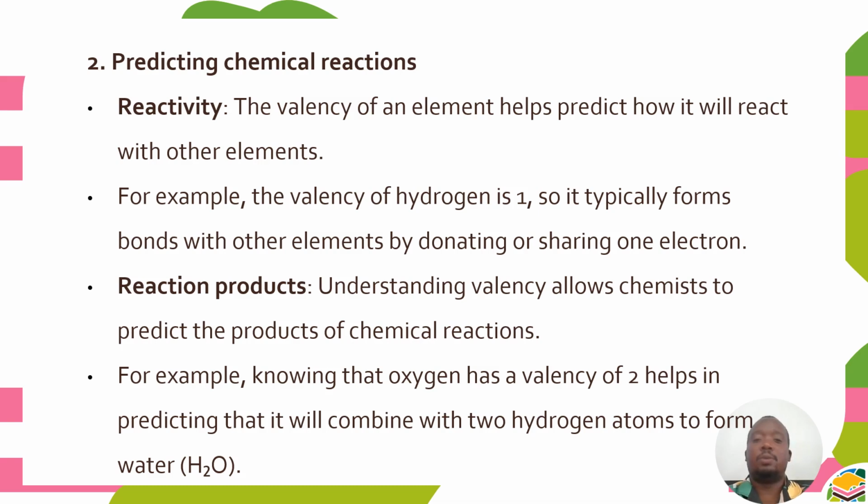Then reaction products. Understanding valency allows chemists to predict the products of chemical reactions. For example, knowing that oxygen has a valence of 2 helps in predicting that it will combine with 2 hydrogen atoms to form water.